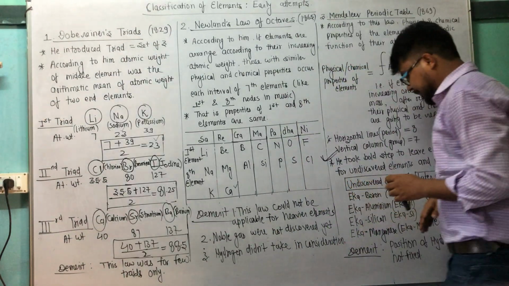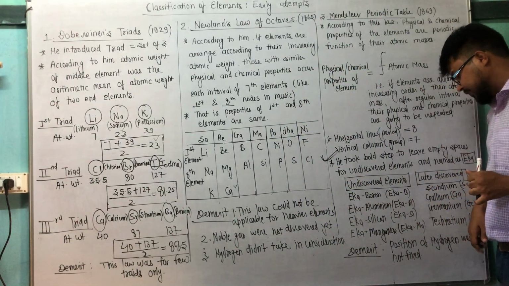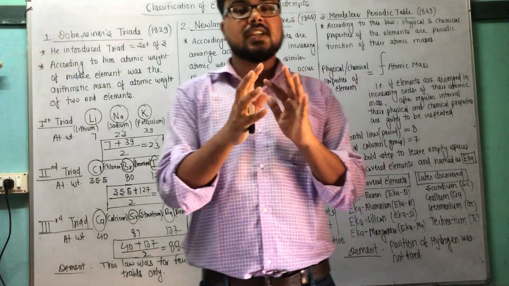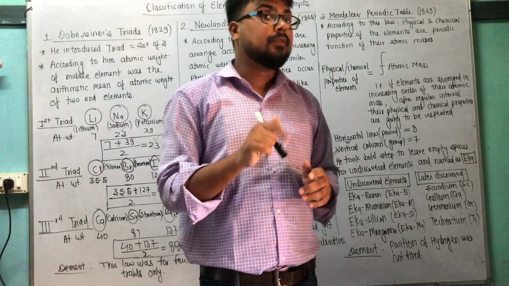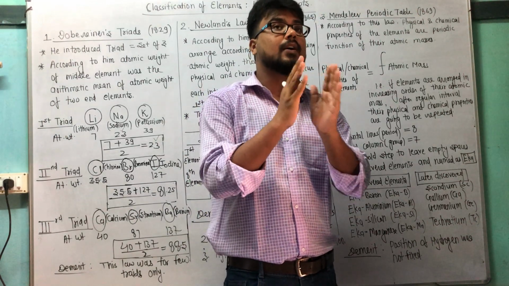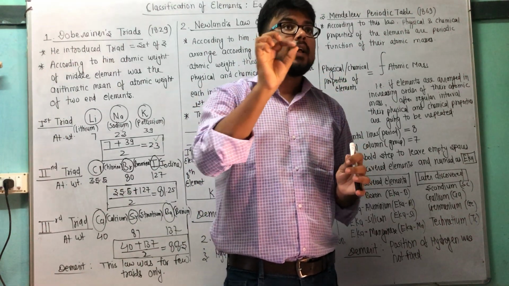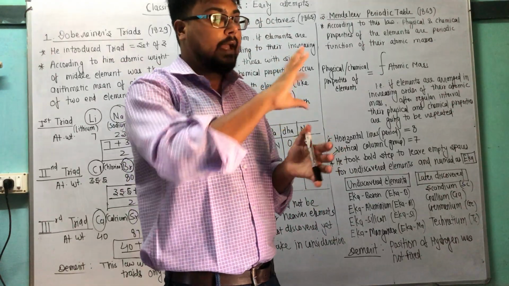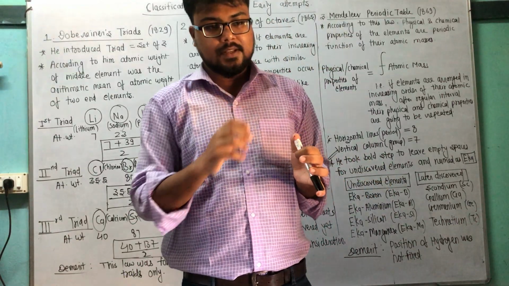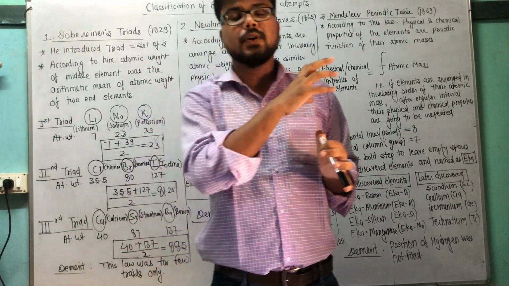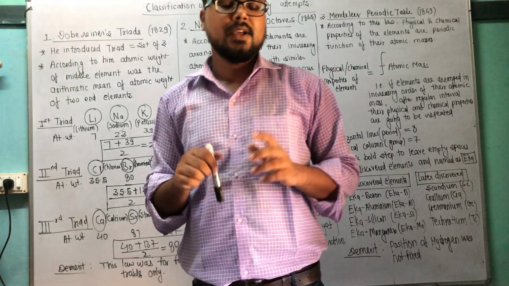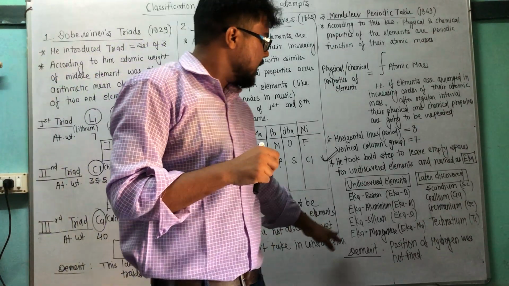Again, a demerit of the Mendeleev periodic table: the position of hydrogen was not fixed. In the Mendeleev periodic table, the position of H is not fixed. And one more thing, in the Mendeleev periodic table, he took the basis as atomic mass, and as we will see further, he placed iodine before xenon or something. So there are little changes in atomic mass. So it was a demerit. We will not go into detail till here.